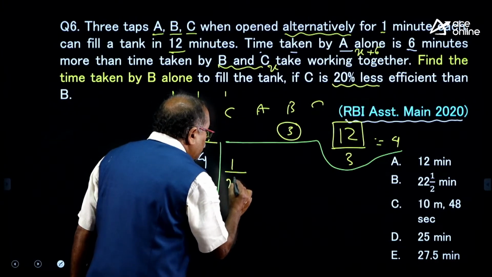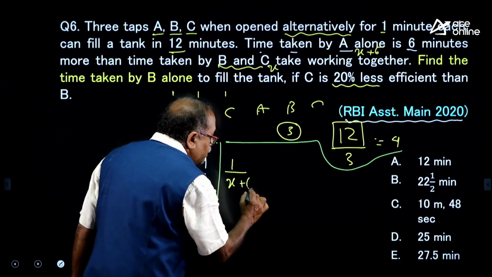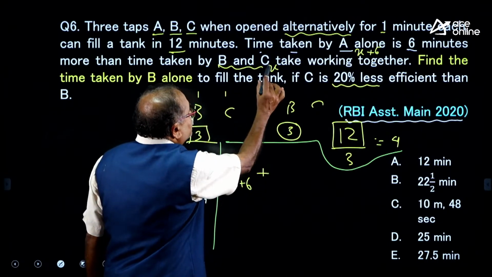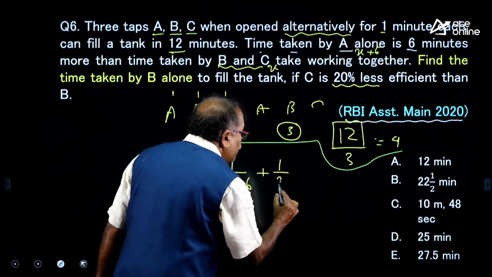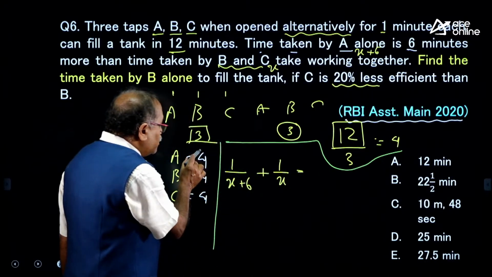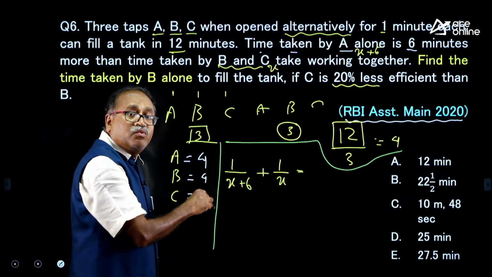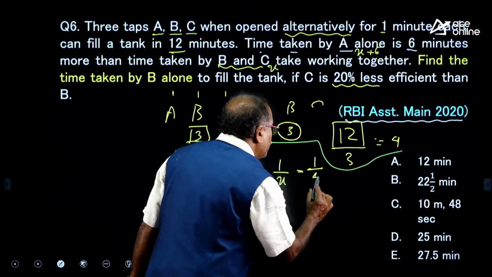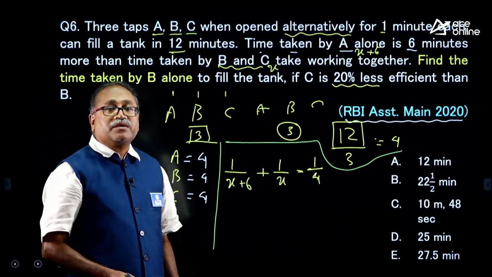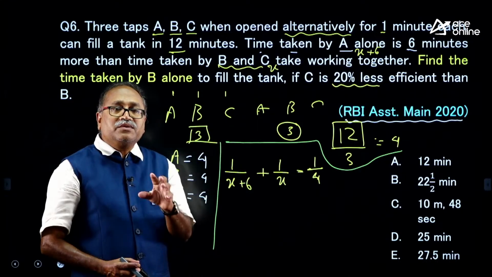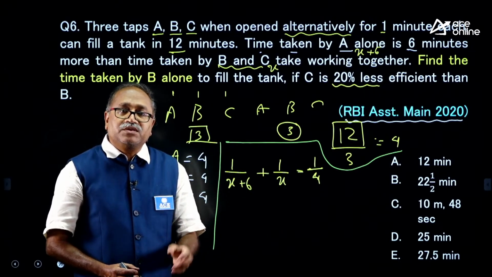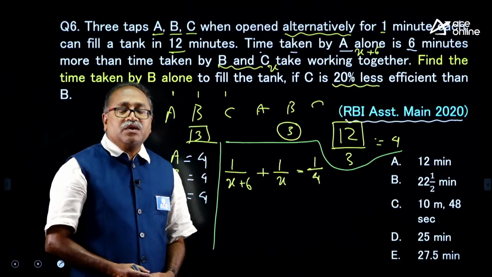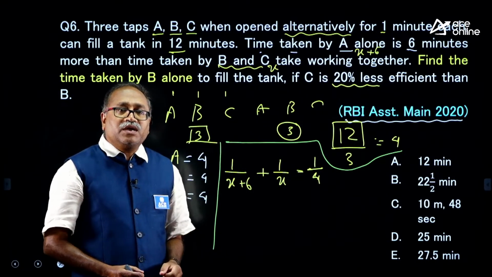So, 1 by x plus 6, plus B and C can fill in x minutes, 1 by x, which is equal to, in 1 minute how much they will fill? 1 by 4. So, in 1 minute they will fill 1 by 4th of the tank. This equation is the very key heart of this question. If you can write this equation, once you have written it, you can find out the x value.